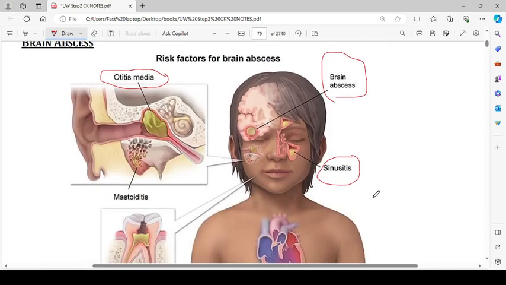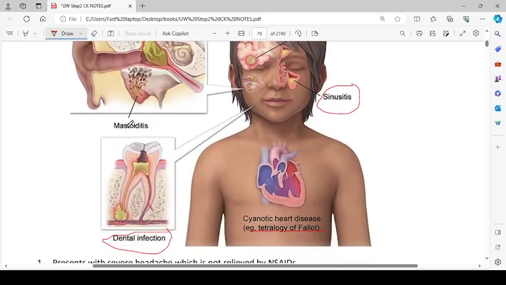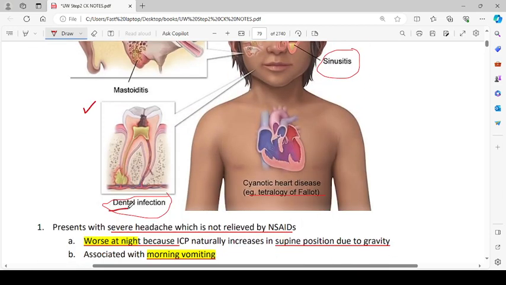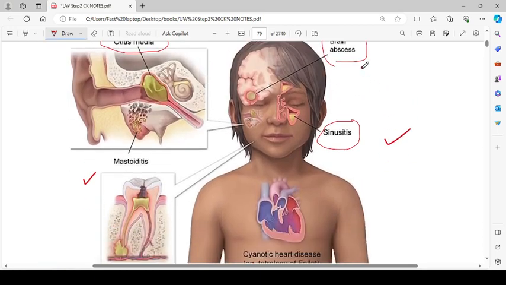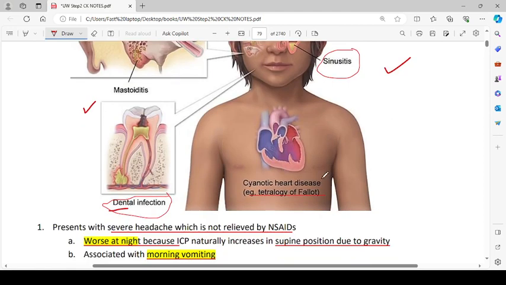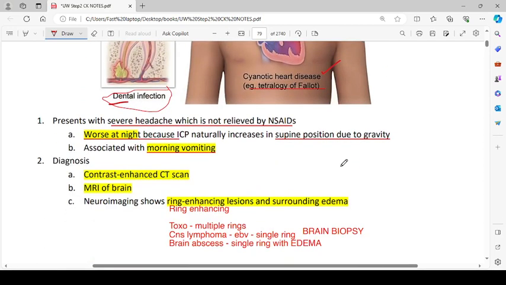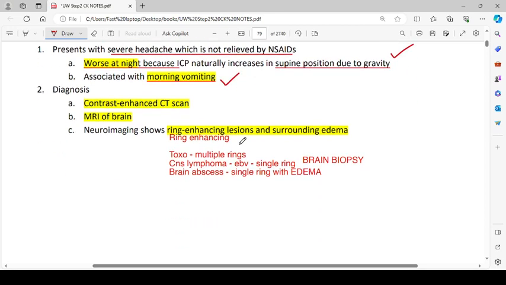Then the next thing is brain abscess. The risk factors are otitis media, mastoiditis, dental infection, and sinusitis, which can cause brain abscess, and cyanotic heart disease, like tetralogy of Fallot. It presents with severe headache not relieved by NSAIDs, worse at night, because intracranial pressure naturally increases in the supine position due to gravity. Associated with morning vomiting. Diagnosis: contrast-enhanced CT and MRI of the brain.